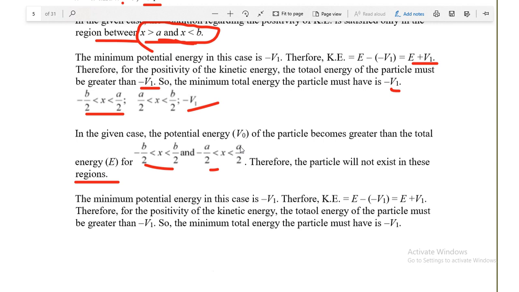If kinetic energy is positive, then particle can exist there, and you can find out the minimum total energy for that case by using the relation kinetic energy is equal to total energy minus potential energy, or you can say total energy is equal to kinetic energy plus potential energy. By using this relation you can find out the total energy that can exist in that case.